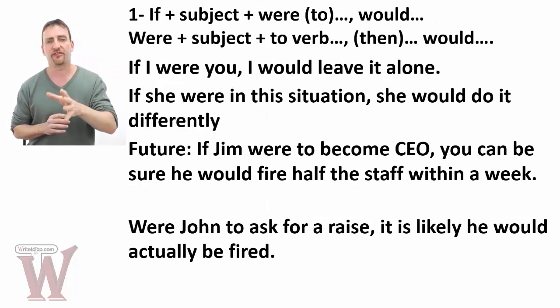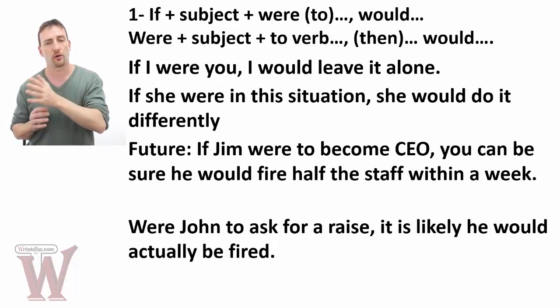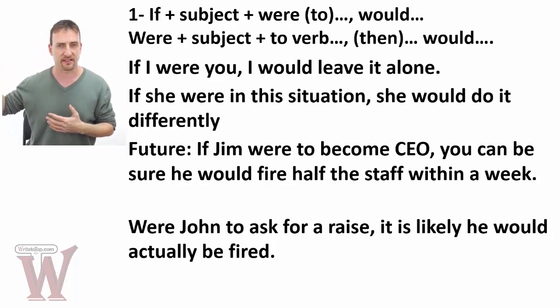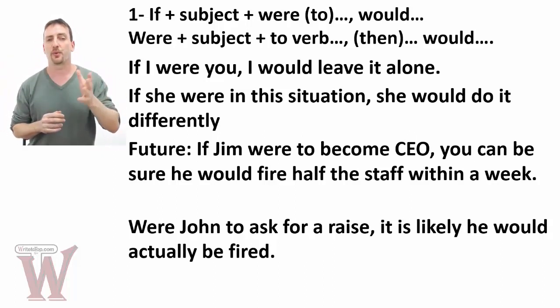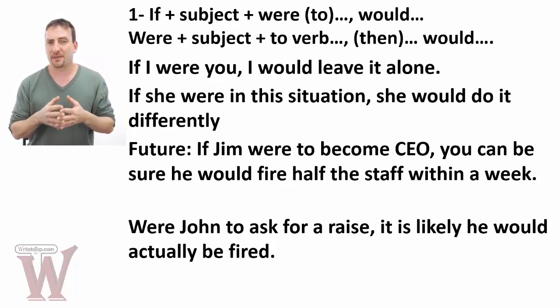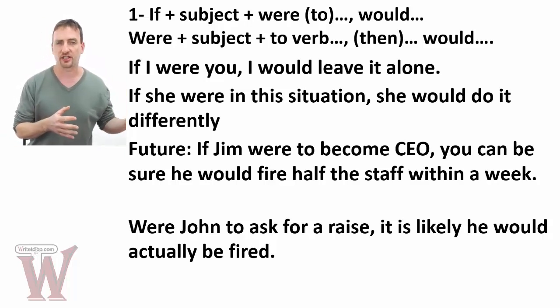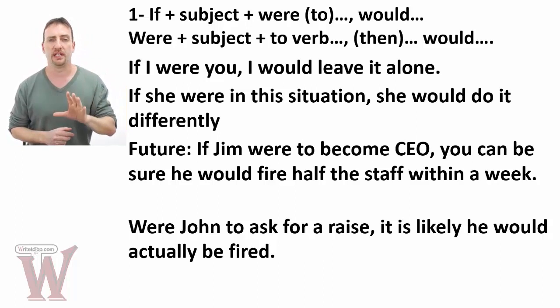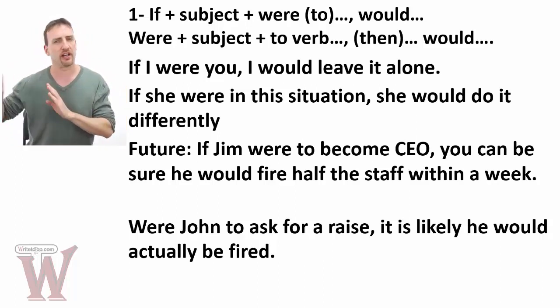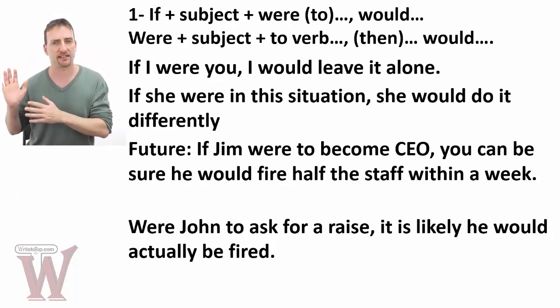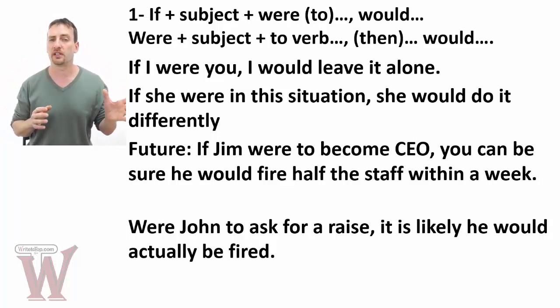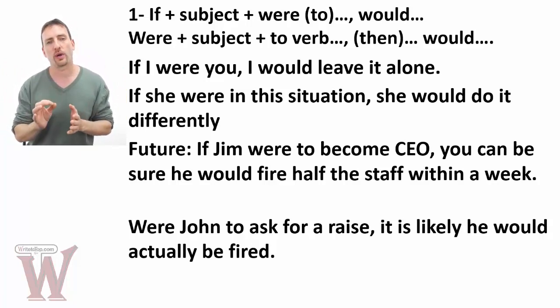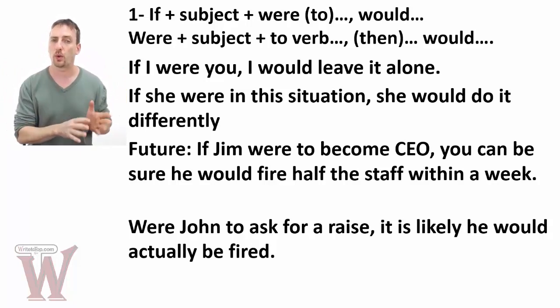So we have regular if plus subject plus were or were to, and then the second clause has the would verb. If I were you, I would leave it alone. Now, the reason I'm bringing this up as a subjunctive and not as an if conditional is because we're using the verb be. So with any other verb, you have a regular conditional, unreal conditional, if past tense verb would. If I won $1 million, I would buy a house. When you use the be verb, it's always were, never was.